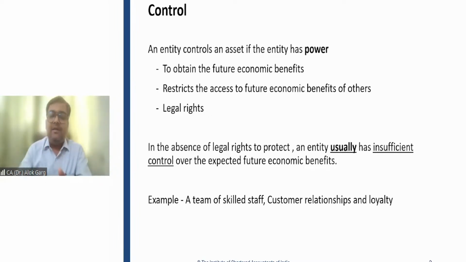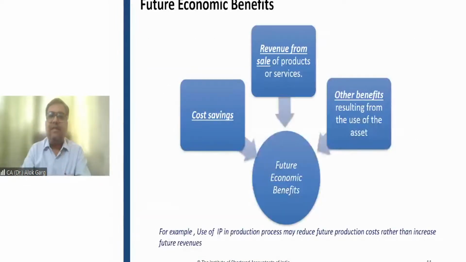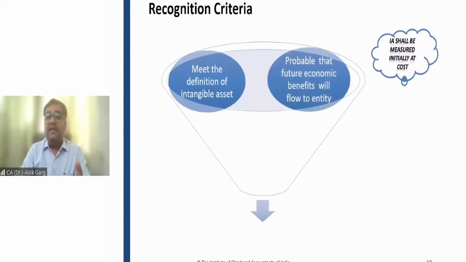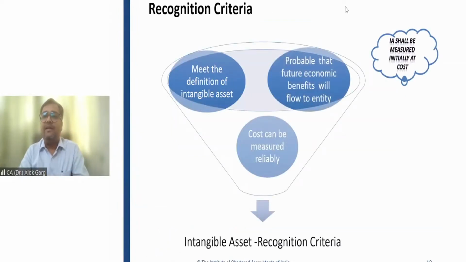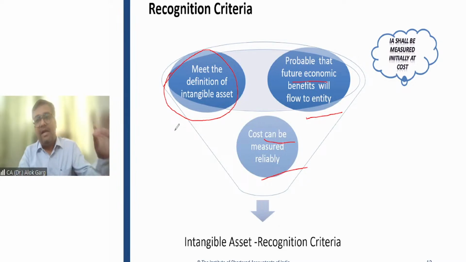And when you read the recognition condition, you will find that two criteria are pretty simple. An intangible resource is going to be recognized as an intangible asset when future economic benefit is probable, and when cost can be measured reliably. And the third one is that it meets the definition of an intangible asset, meaning an identifiable non-monetary asset without physical substance.